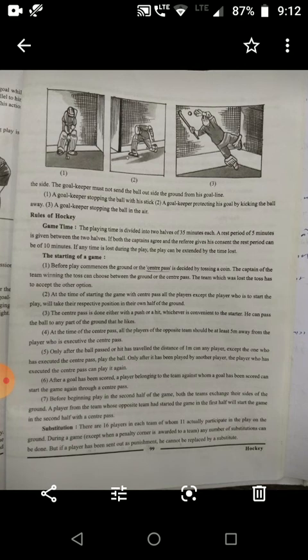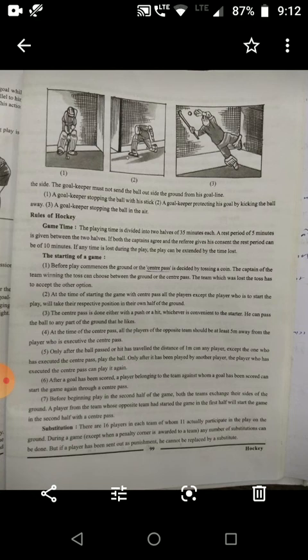Before beginning play in the second half of the game, both the teams exchange their side of the ground. A player from the team whose opposite team has started the game in the first half will start the game in the second half with a center pass.